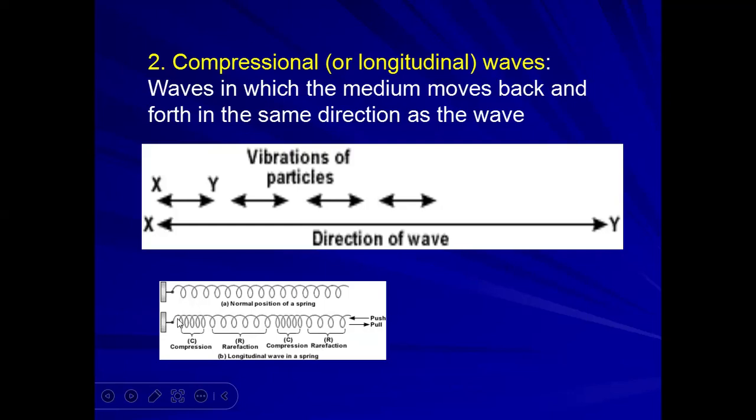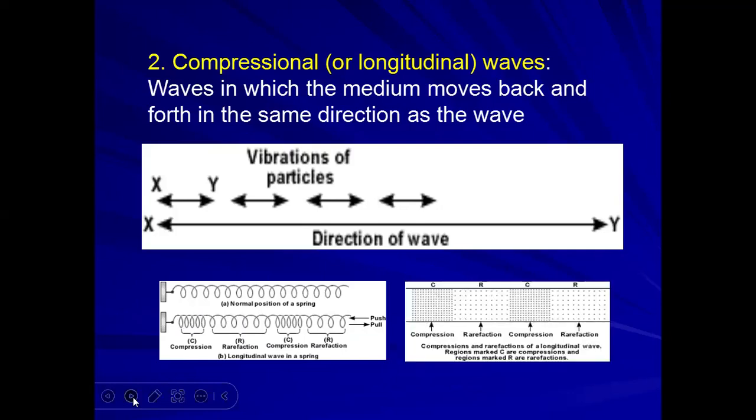Here it is dense, but here it is rare. In the dense region we define compression, and without density, it's called rarefaction. In this way, the wave moves back and forth.